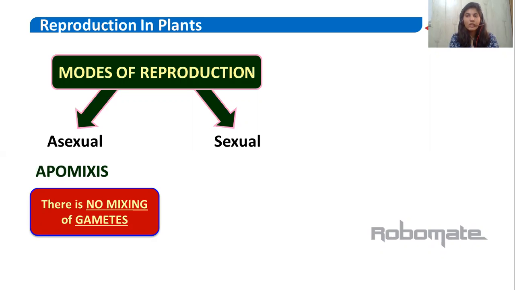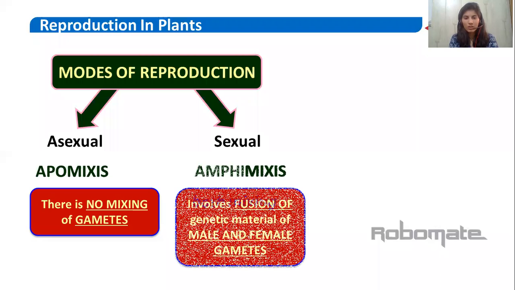In asexual reproduction, there is involvement of only a single parent, meaning a single organism is going to give rise to the new ones. And in sexual reproduction, there is involvement of two parents of opposite sex. So it's also known as amphimixis. Amphi means both and mixis means mixing of gametes. So here fusion of genetic material of male and female gamete occurs.